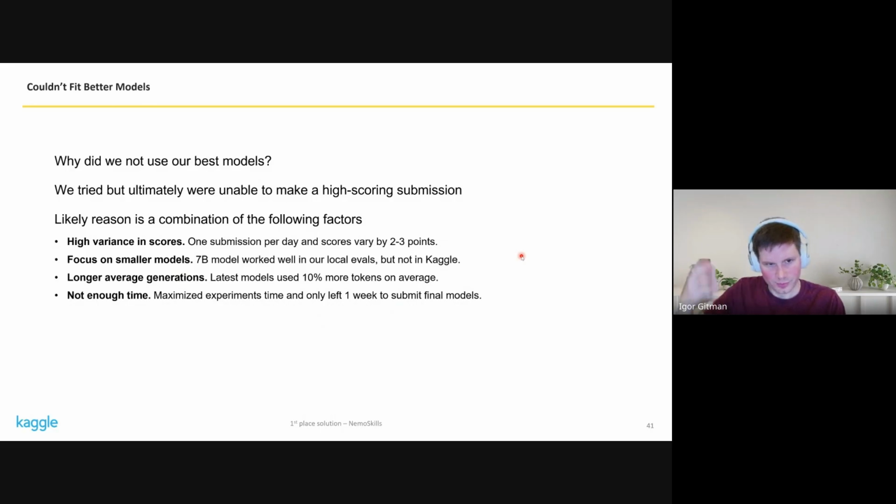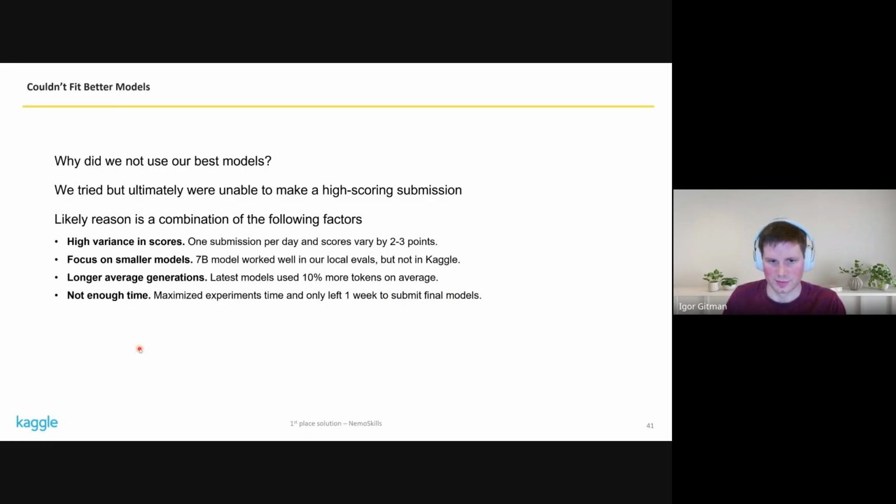And because of those first two points, we also didn't really have enough time to address the fact that our latest models turned out to produce about 10% more tokens on average. We always controlled for the maximum length, but only towards the end of the competition we noticed that, even though the maximum length is the same, for easy and medium problems the latest models were consuming a little bit more tokens, and this accumulated over the 5 hours of the submission, and ultimately seemed enough to affect the scores.